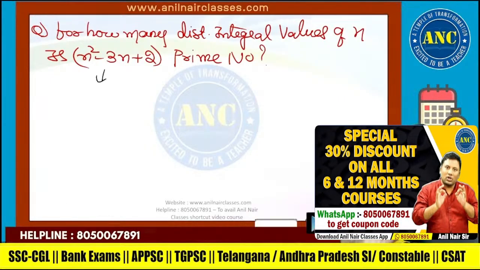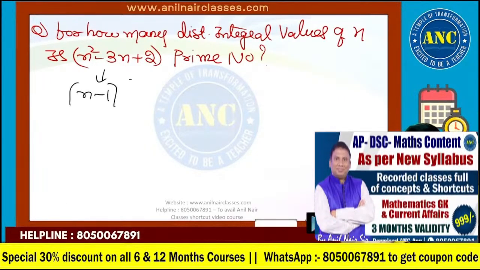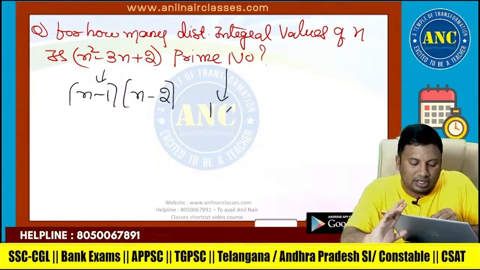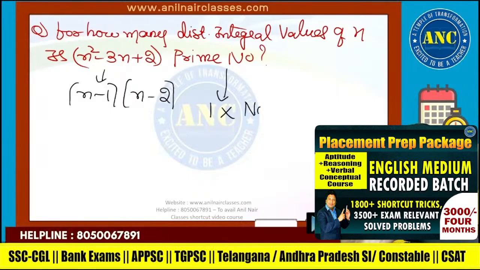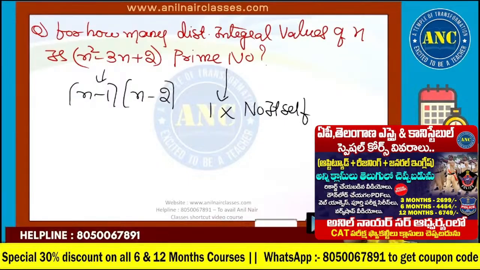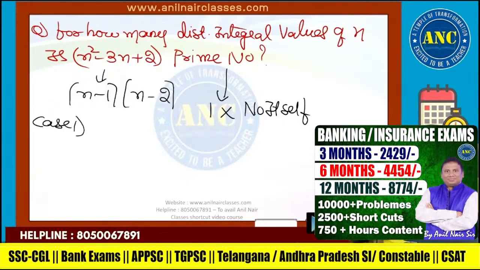It will be a prime number. These are nothing but n minus 1 into n minus 2. What is a prime number? A prime number is a number which has got only two distinct factors, 1 and itself. Case number 1, 1 and itself.